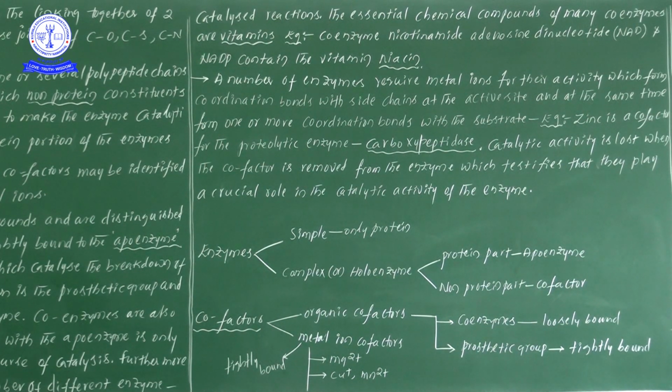Even here, somewhat a classification of the enzymes we have discussed. Why? Because here we have the protein part and the non-protein part, what the cofactors are, and what the types of cofactors are. If this particular table is not there in our mind, then what information we got till now will not enter our mind. First of all, protein part means apoenzyme and non-protein part is cofactor. Next, cofactors are of two types, organic and metal ion. Organic cofactors are coenzymes and prosthetic groups. Coenzymes are loosely bound with the apoenzyme, while a prosthetic group is tightly bound with the apoenzyme.